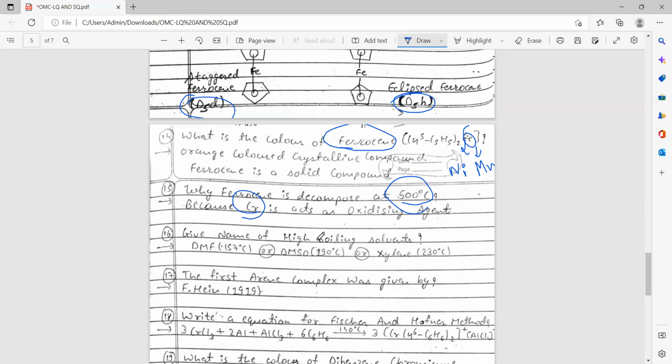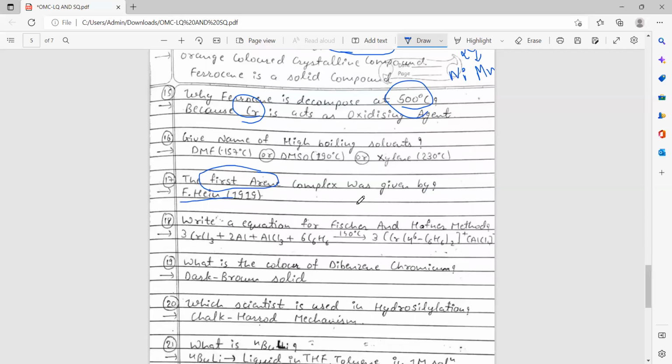Here just give the names of high boiling solvents: DMF, dimethylformamide, DMSO, dimethyl sulfoxide, xylene. The first metal arene complex was given by Hein. It may be asked. This is the most important: write an equation for the Fischer and Hafner method. What is the color of dibenzene chromium?